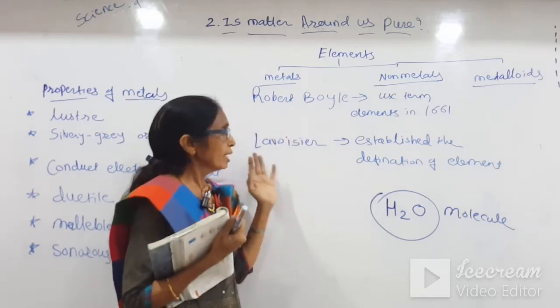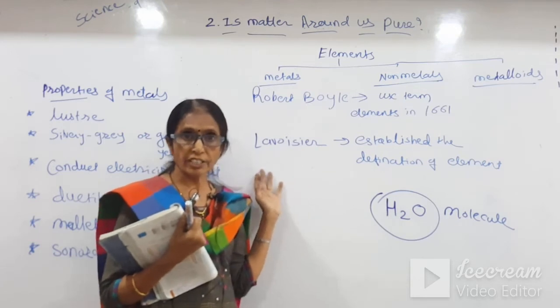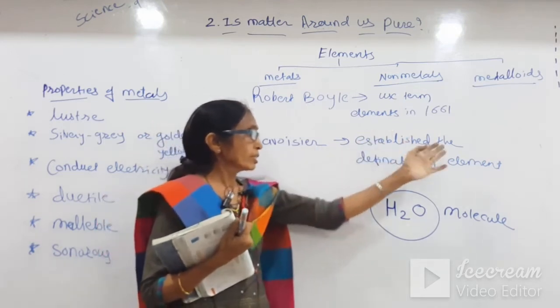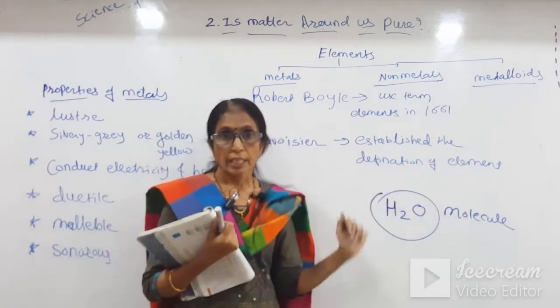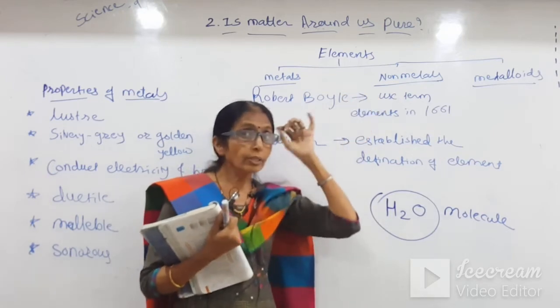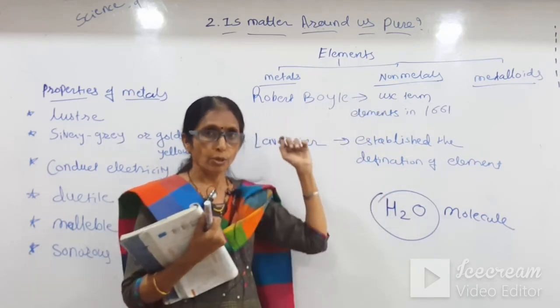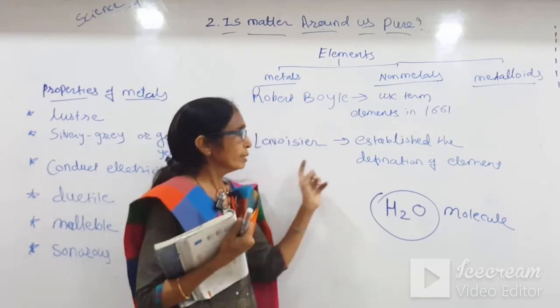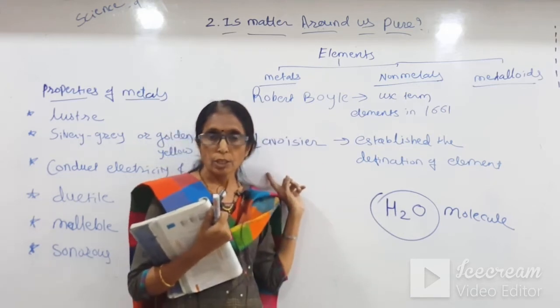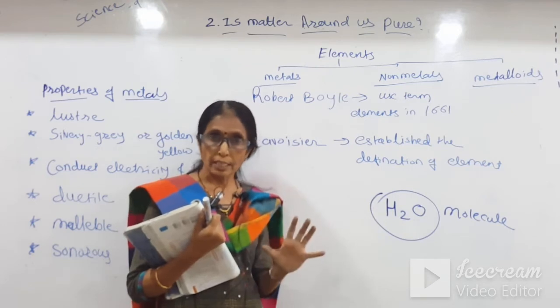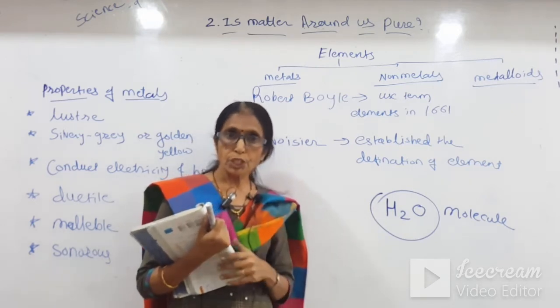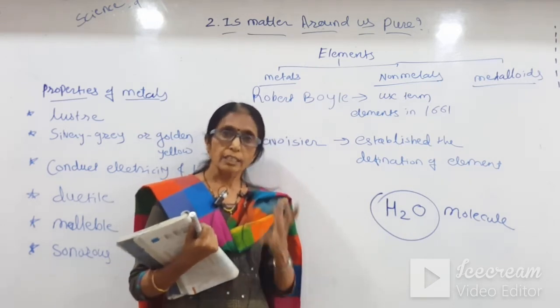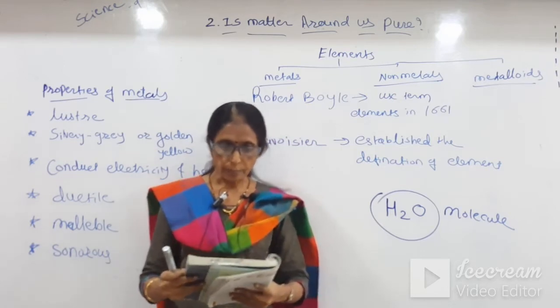After that, Lavoisier, a French scientist, established the definition of elements. So Robert Boyle gave the concept of element, but the definition was given by Lavoisier. You should know about the great contributions of the scientists in this chapter.